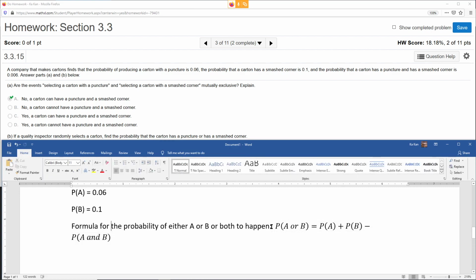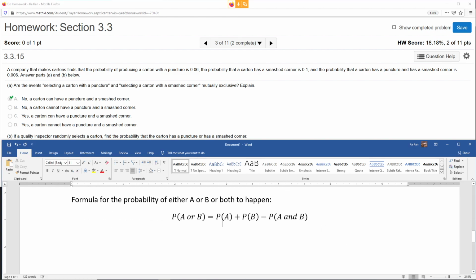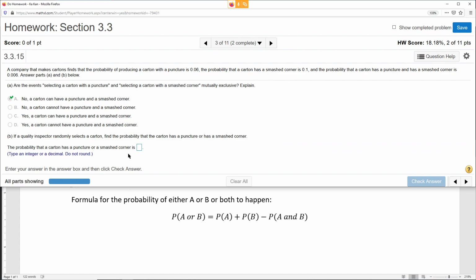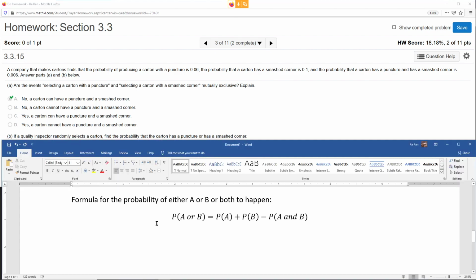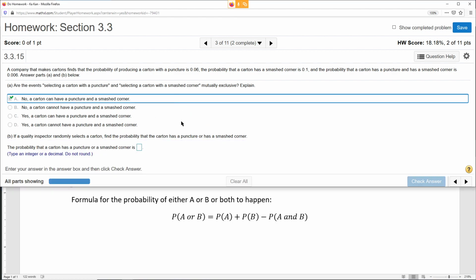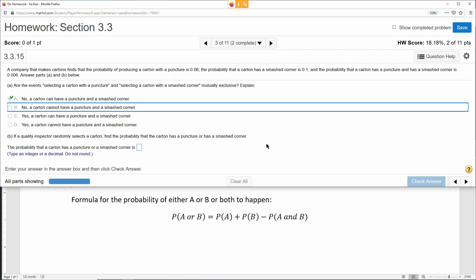Now it might be better if I move this to the next line. Okay, so now looking at this, the probability of these two, let me see.